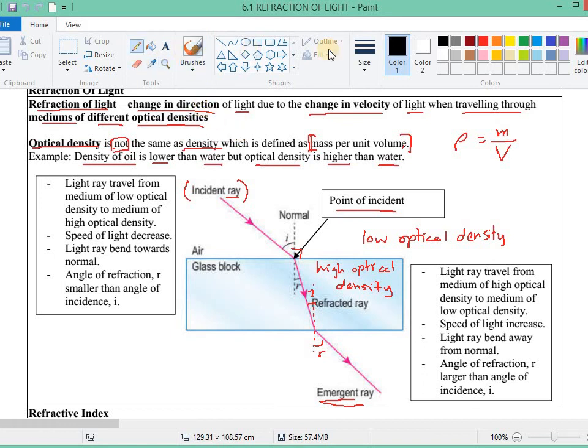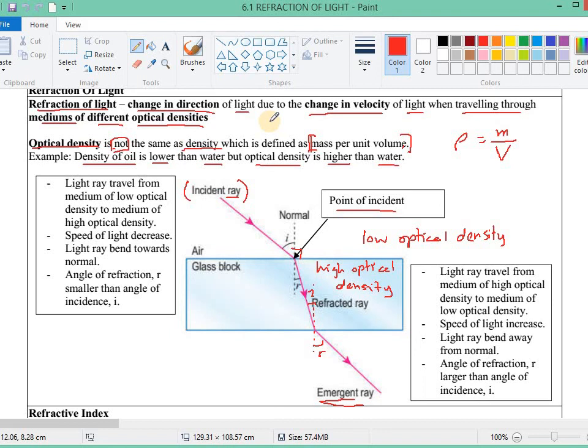So what is optical density? Previously in lower form science, when we learned about refraction, we only said that when light travels between mediums of different density, refraction of light will occur.